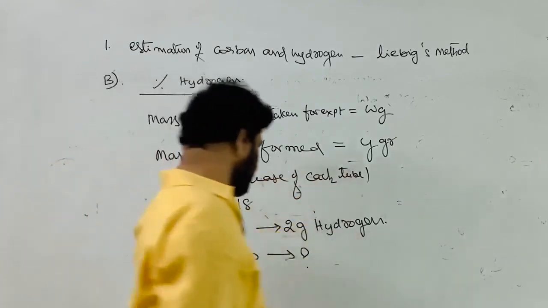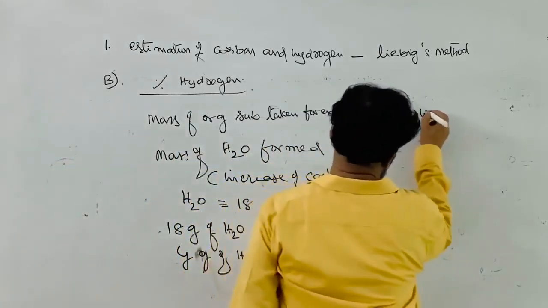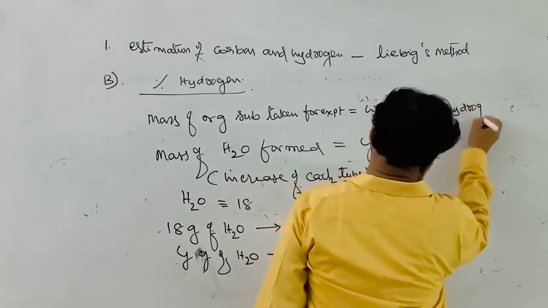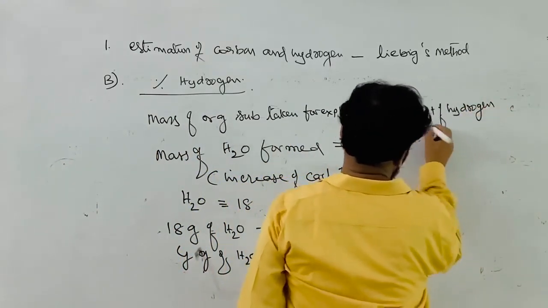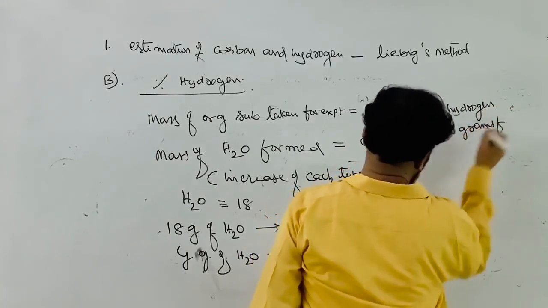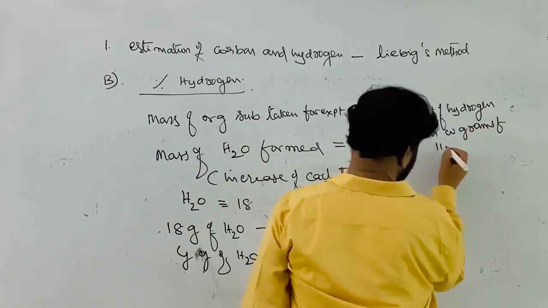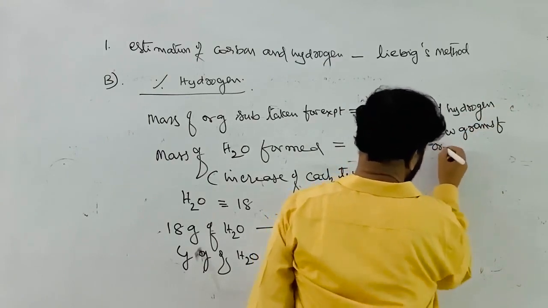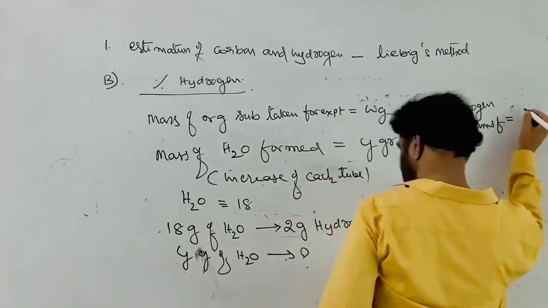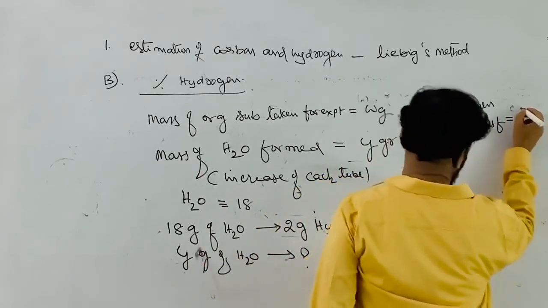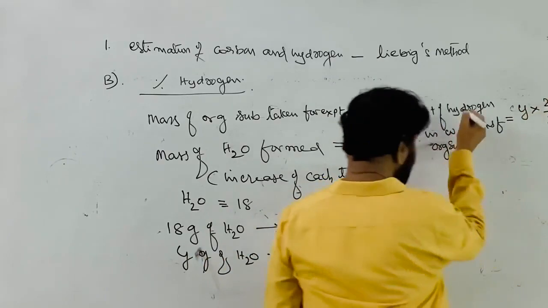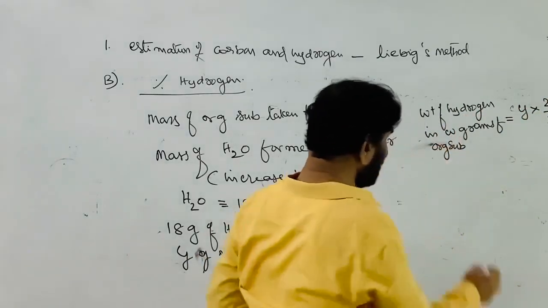That is the weight of hydrogen in W grams of organic substance, which is equal to Y into 2 by 18. See here, W grams of the organic substance.